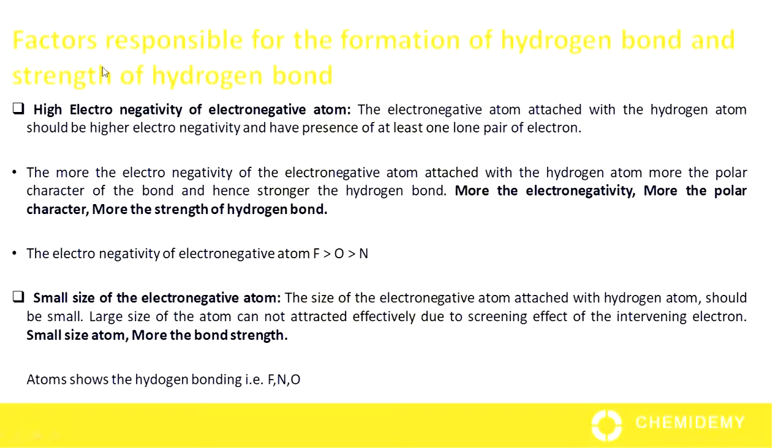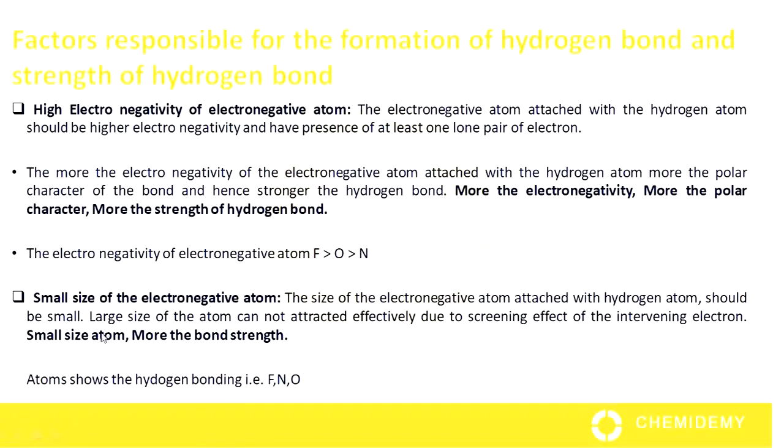Another factor which is responsible for the formation of hydrogen bond and strength of hydrogen bond, that is small size of the electronegative atom. The size of the electronegative atom attached with hydrogen atom should be small. Large size of the atom cannot attract effectively due to screening effect of the intervening electrons.